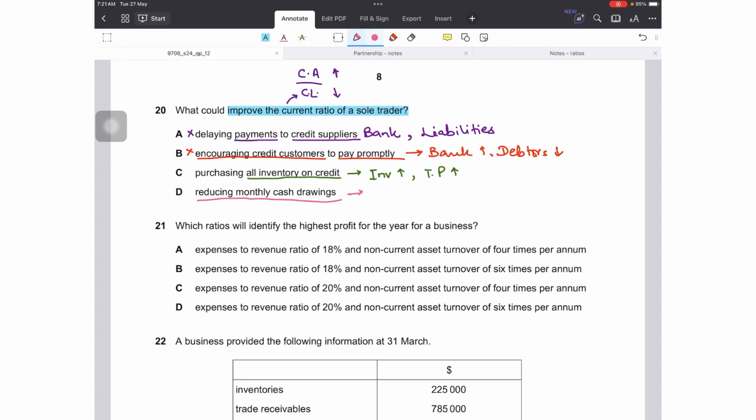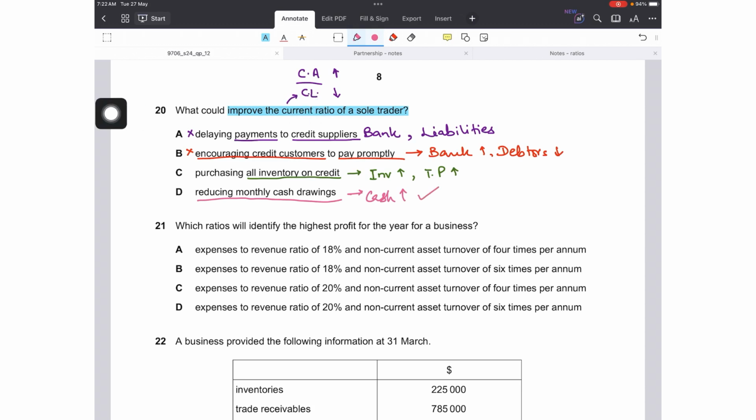Does this strategy result in any change in liabilities? No. There is only change in current assets, and my cash position will improve. The sole trader's cash position will improve. So there is only an increase in current assets and there is no change in current liabilities.